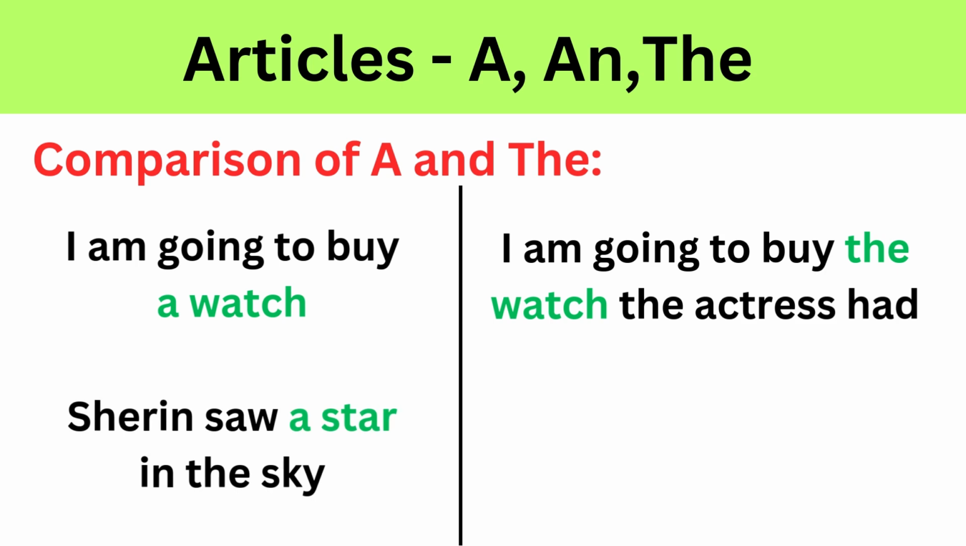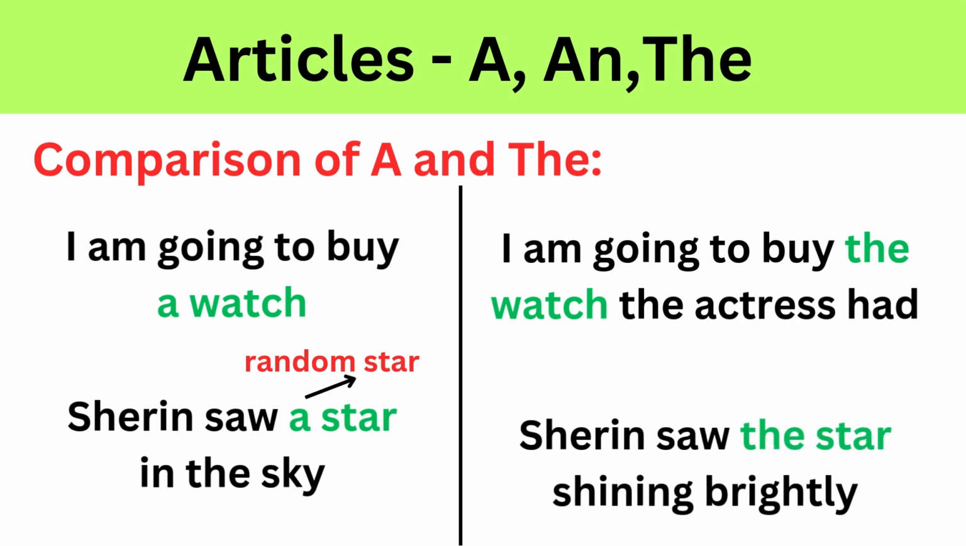Sherin saw a star in the sky. A star is used because it refers to any random star Sherin saw. It is not specific. Sherin saw the star shining brightly. The star is used because it refers to a specific star that was shining brightly, possibly the same star she saw earlier, but now it is identified as special.